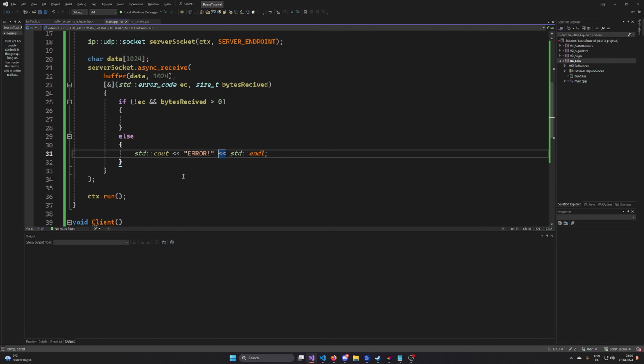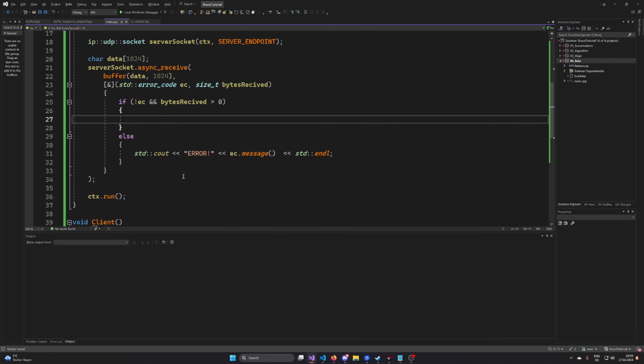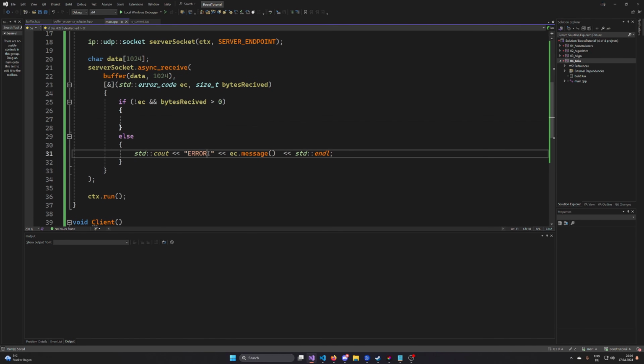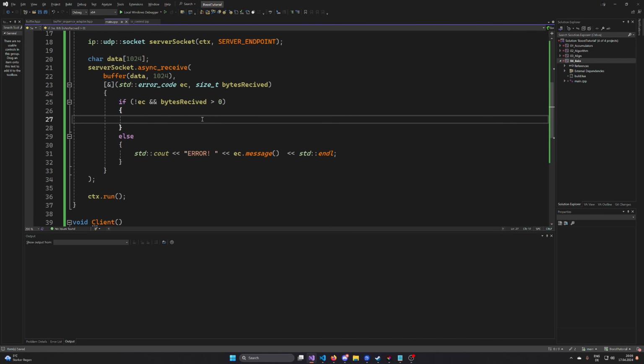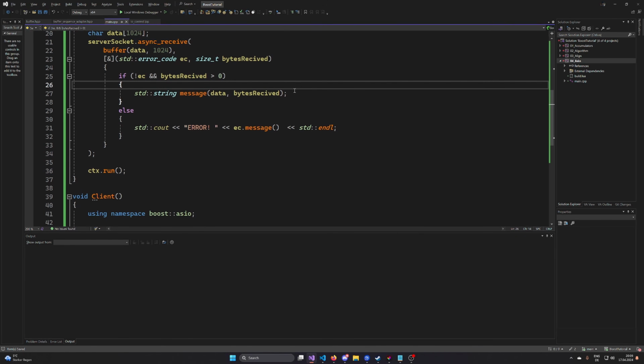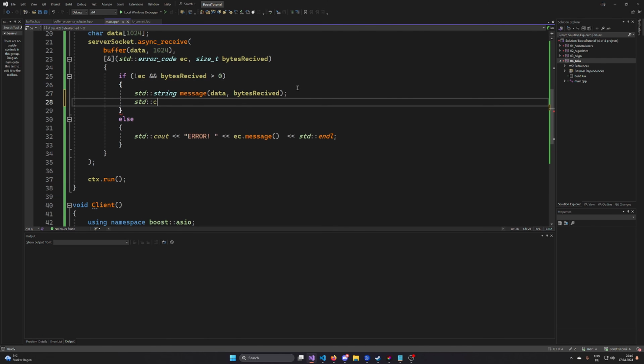We could print some error code, so we could say ec.message to also get information on what went wrong into that stream. That's also possible. Now, if we received, what I want to do is make an std::string. I'm going to call this string message, and the message is being constructed from the data and the bytes received, so that we know how long the string is. And then I'm just going to std::cout that.